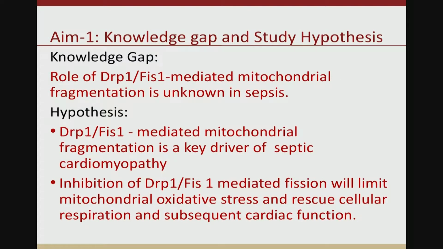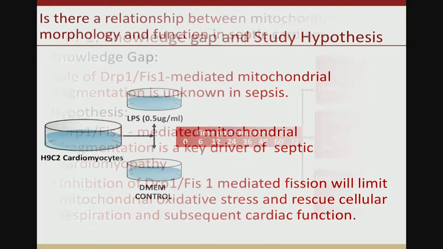While the role of DRP1-Fis1 mediated mitochondrial fragmentation is somewhat understood in neurodegeneration, its role in sepsis-induced end organ failure is truly unknown. So one of the hypotheses of this project is whether or not DRP1-Fis1 mediated mitochondrial fission contributes to end organ failure in the setting of cardiomyopathy in sepsis, and whether or not inhibition of this pathway is beneficial in rescuing cellular respiration, ATP production, and cardiac function in these models.